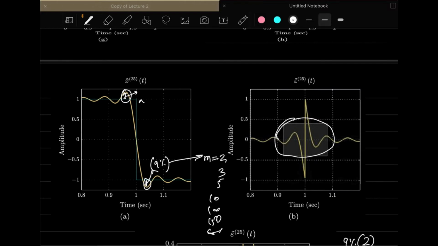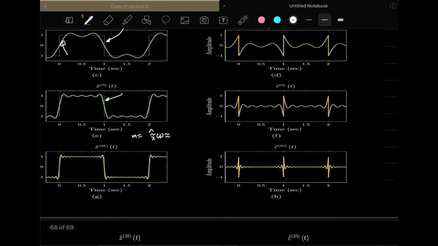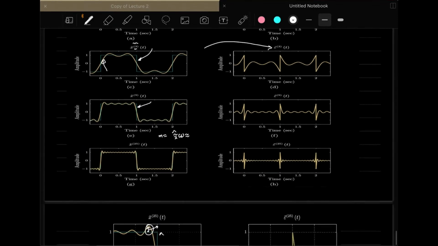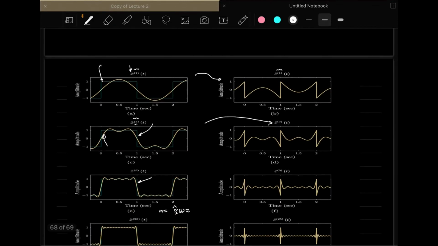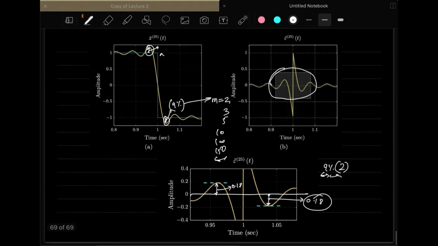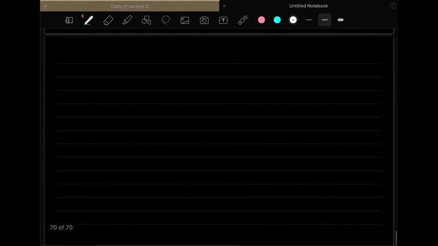So this finishes off the concept of Gibbs phenomenon, which we encounter in the Fourier series, as well as the existence of the Fourier series. Now once this is finished, I will move to the properties of the continuous time Fourier series, like what properties the continuous time Fourier series has. The first property of the continuous time Fourier series is the linearity property.